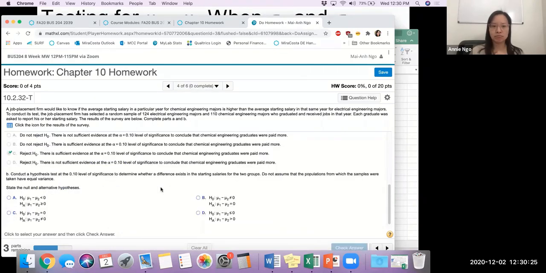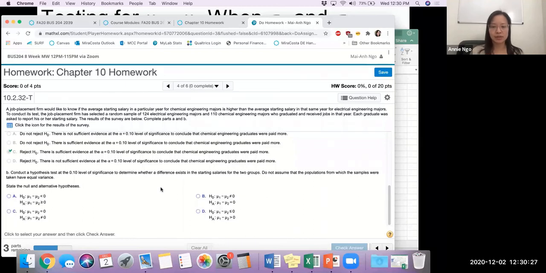In part B, we have a slightly different scenario. We're going to go ahead and conduct a hypothesis test. For me, my alpha hasn't changed, so hopefully yours hasn't changed either. We're going to determine whether a difference exists in the starting salaries for the 2 groups. Do not assume that the samples were taken with equal variance.